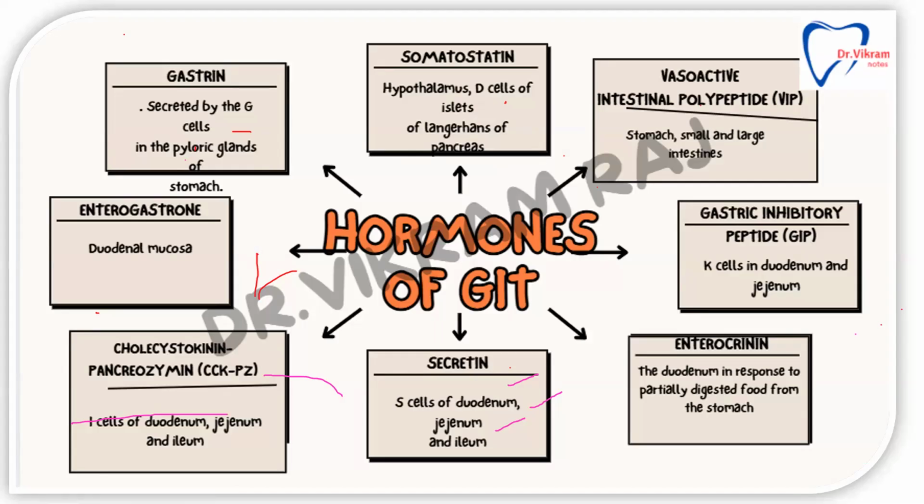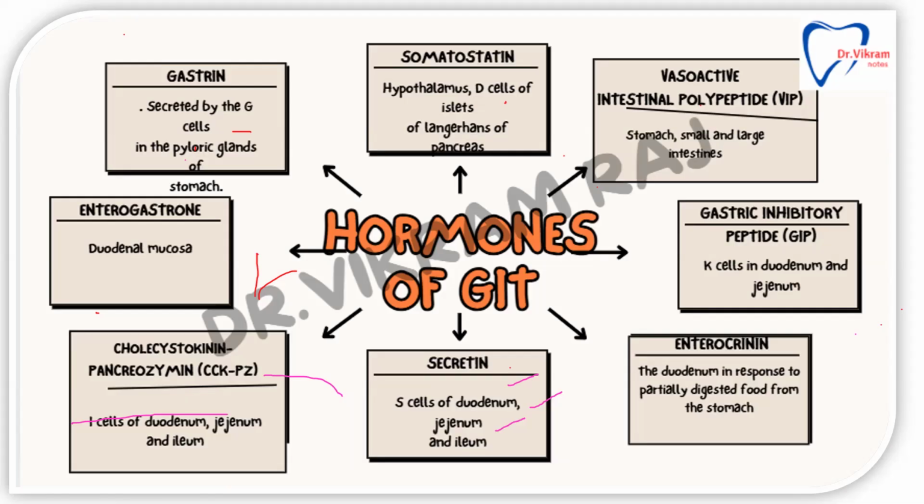And the hormones of the GIT are gastrin, secreted by G cells in the pyloric glands of the stomach, and enterogastrin from the duodenal mucosa, and cholecystokinin from the I cells of the duodenum, jejunum, and ileum, whereas secretin is secreted by S cells of the duodenum, jejunum, and ileum. Enterocrinin is from the duodenum in response to the partially digested food from the stomach.